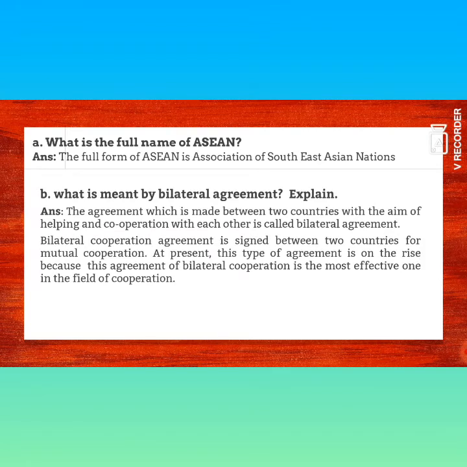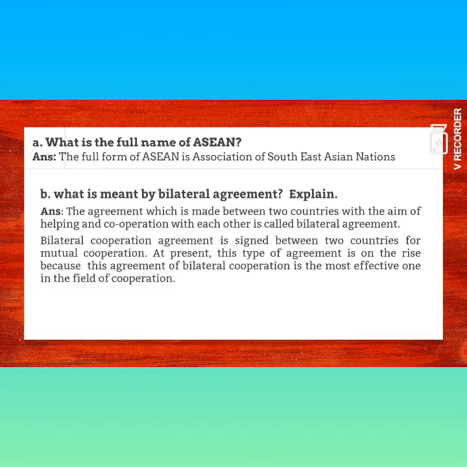Explain. Answer: the agreement which is made between two countries with the aim of helping and cooperating with each other is called a bilateral agreement. This is the definition of bilateral agreement. Okay? Then they explain, a bilateral cooperation agreement is signed between two countries.